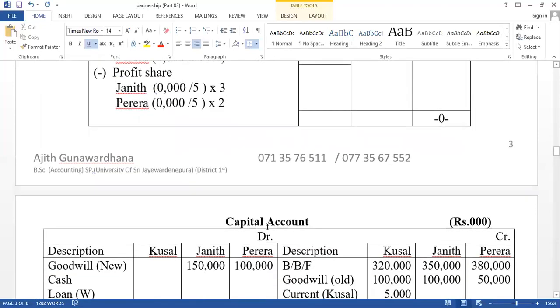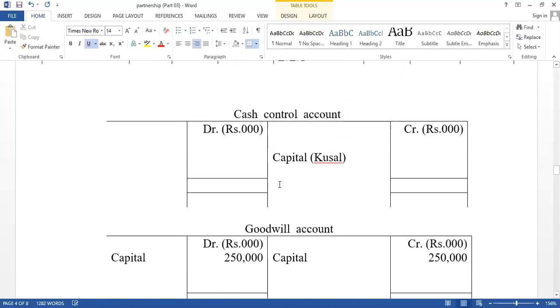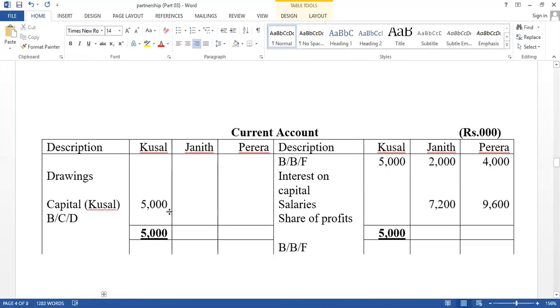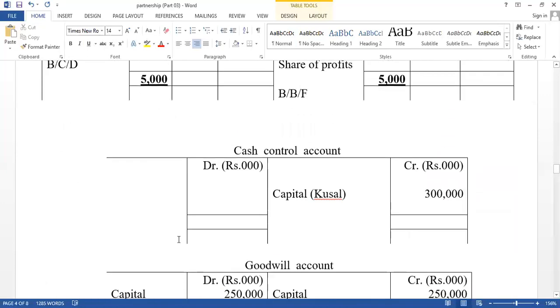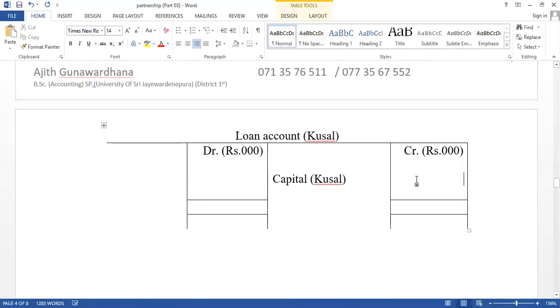Therefore, think about cash paid: the effect is a cash decrease, so cash account credit 300,000, and partners' capital account debit 300,000. Then the balance part: think about the balance not paid. If it has not been paid, the balance part should be transferred to the loan account. Therefore, the balance part equals 125,000. If the equity of the retired partner was not paid at the time of retirement, it should be transferred to the loan account. Therefore, loan account credit 125,000.